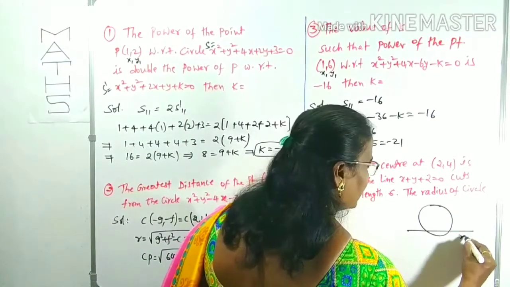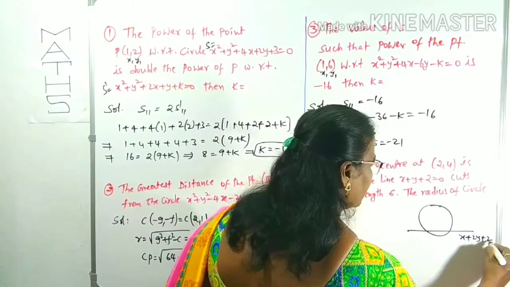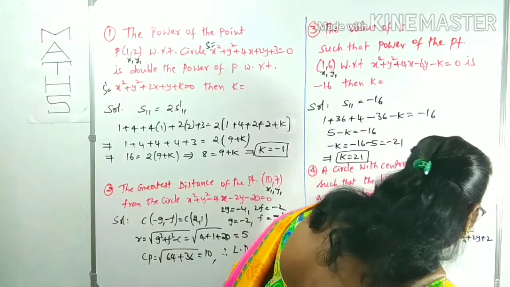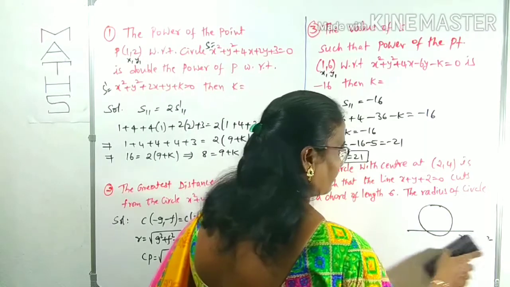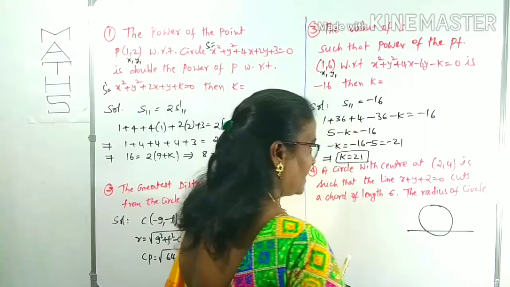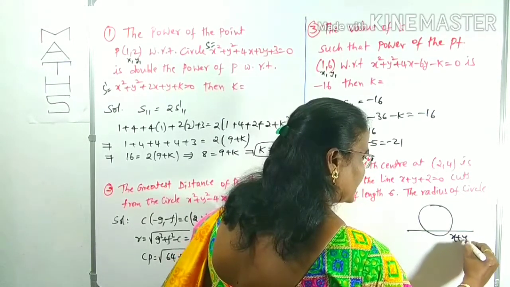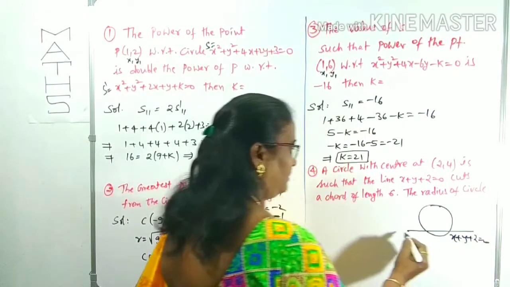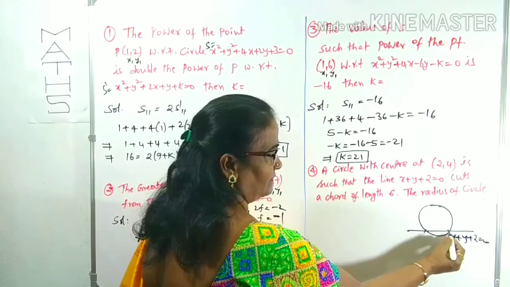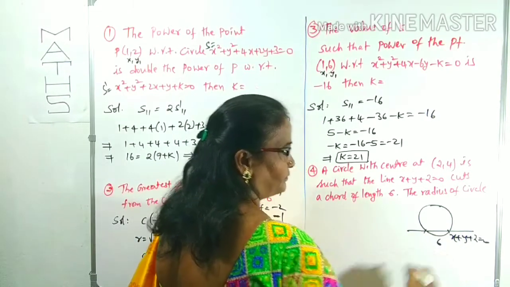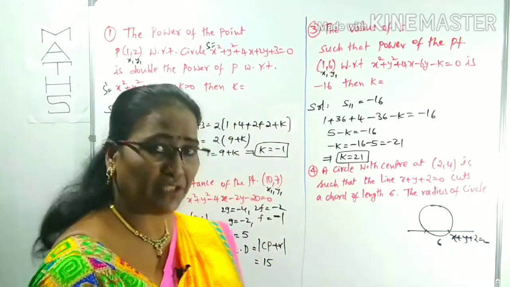The equation of the line is x plus y plus 2 equals 0. It intersects the circle, and the length of the chord is given as 6 units. Now we can find out the radius.